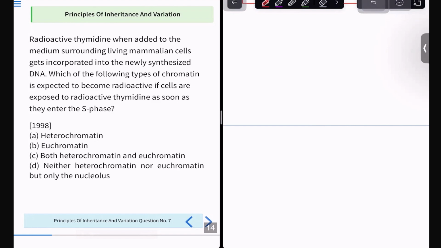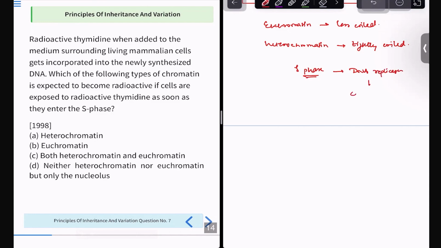See. Let me draw and let me explain. My bad. See, first of all, what is euchromatin? Euchromatin is that chromatin which is less coiled, right? What is heterochromatin? That is tightly coiled. Now, when the cell is in S phase, what is happening? There is DNA replication going on. Now, for DNA replication, what needs to happen? The chromosomes need to be uncoiled. Now you have given radioactive thymidine. So it will bind to euchromatin. Is it now clear to you what happens? That is the answer. Radioactive thymidine here binds to the euchromatin.